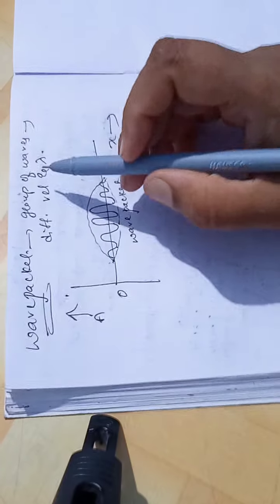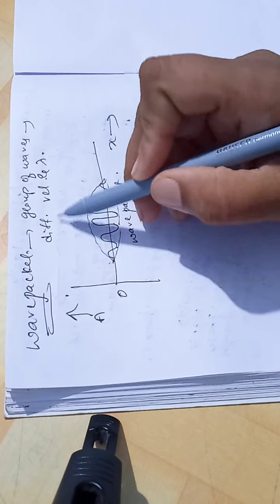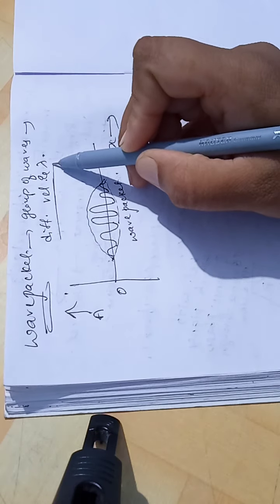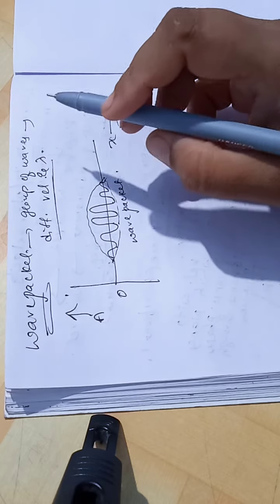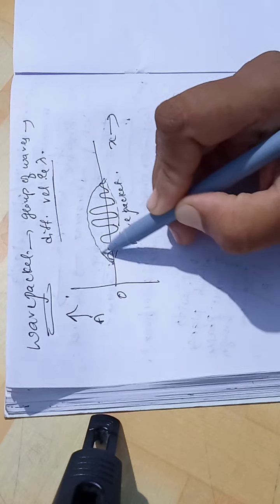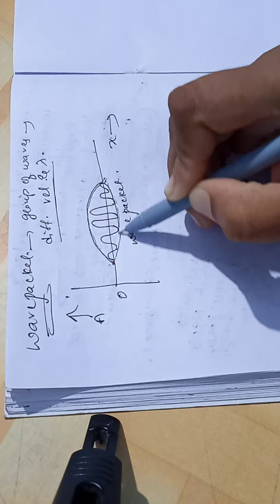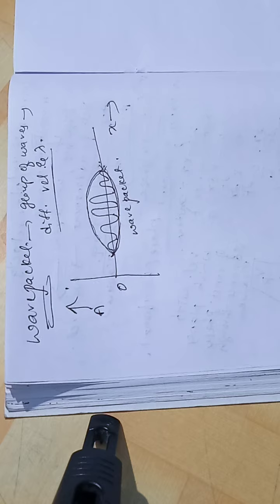This is nothing but a group of waves slightly differing in velocity and wavelength with phase assigned amplitudes in a particular region. We call it a wave packet.